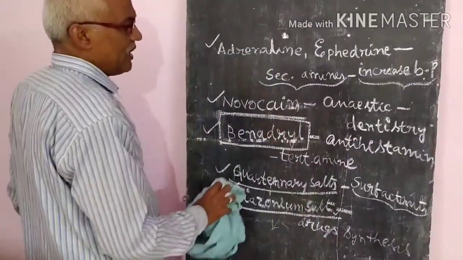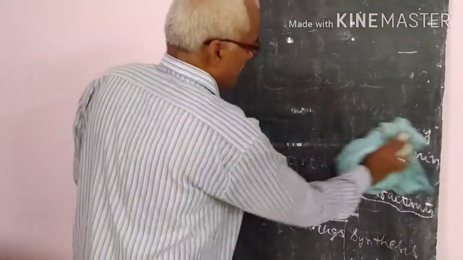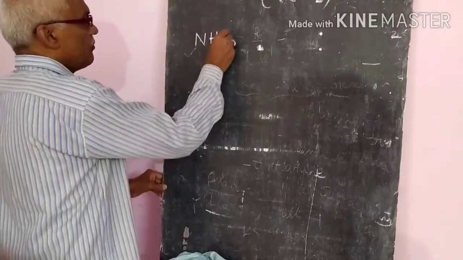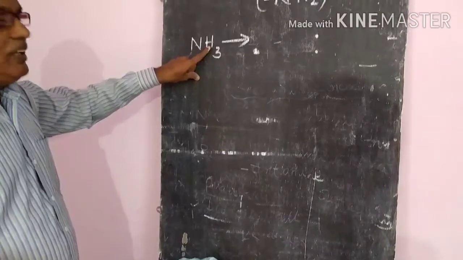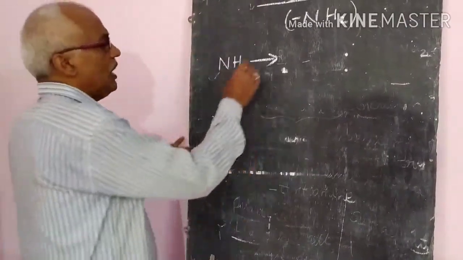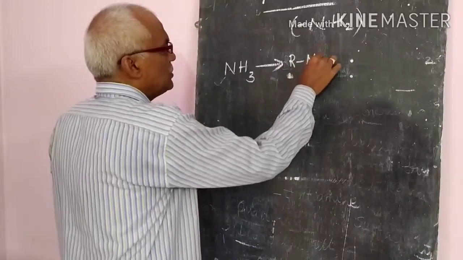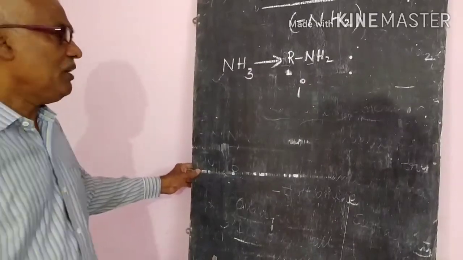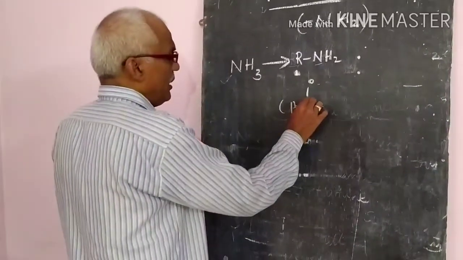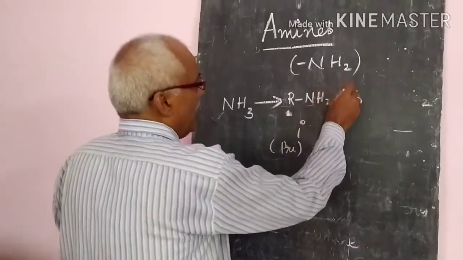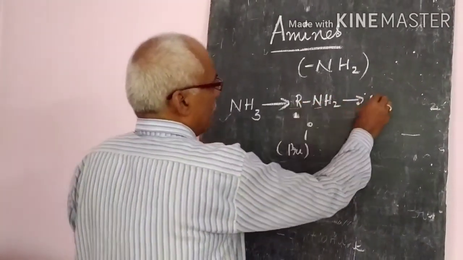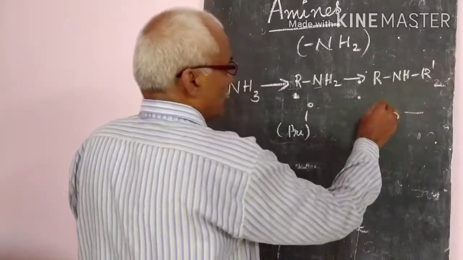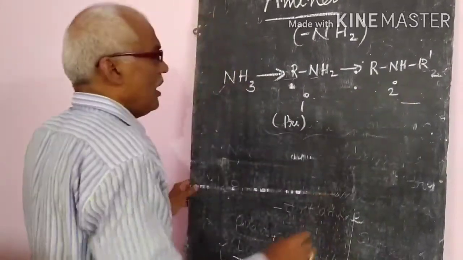So what are these primary, secondary, tertiary and quaternary? Observe this. From ammonia, if one hydrogen atom is replaced by an alkyl group, that means R, then RNH2 will be there. This is called a 1 degree amine or primary amine. From this, again one more hydrogen atom is replaced by another alkyl group, that means R NH R dash. This is called a 2 degree amine or secondary amine.